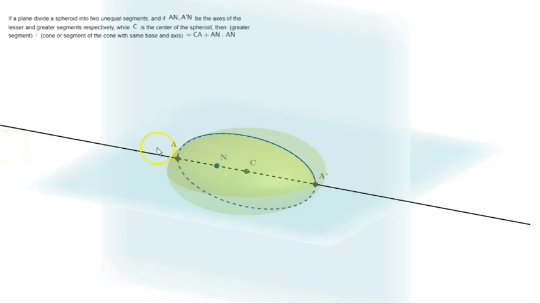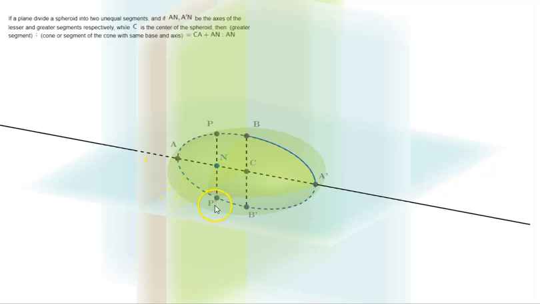Now let's take a point N and draw a plane perpendicular to this plane through N, so that we have a line of intersection, let's say PP'. Similarly, we draw a plane through C parallel to this plane, so that again we have a line of intersection, and let's say these are B and B'.